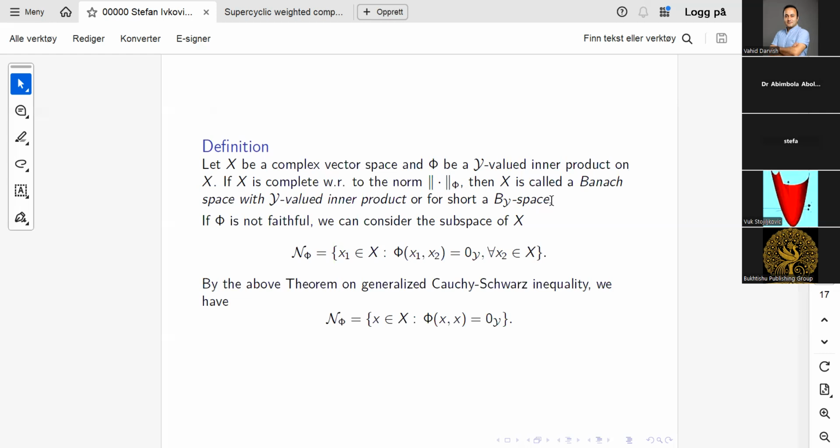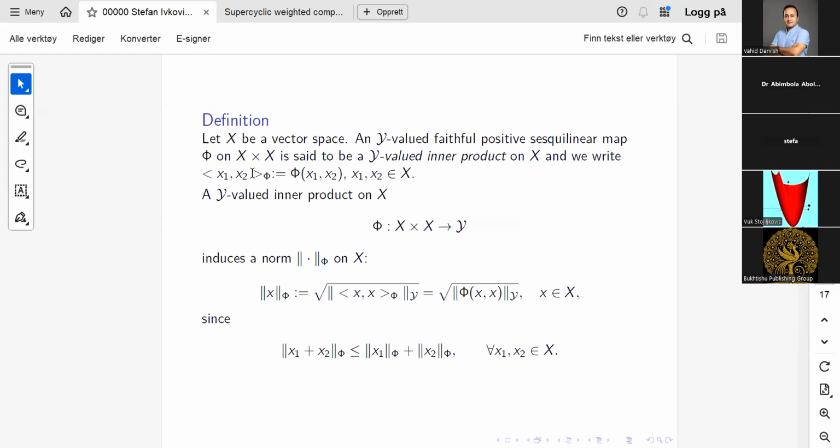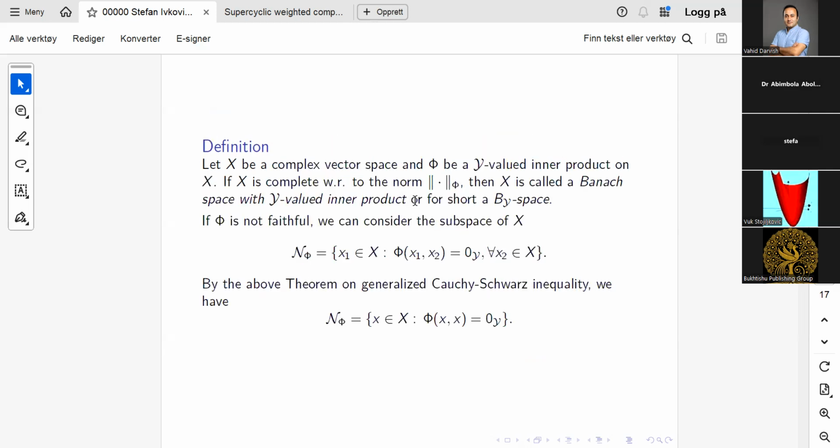Notice that this is in fact an extension of the notion of a Hilbert C star module, because for Hilbert C star modules you have this inner product, but it takes values in a C star algebra, and also it has some additional properties, such as being linear with respect to this C star algebra. Here you no longer have this property, and you have an inner product taking values in more general Banach bimodules. So this construction is in a way an extension of the construction of Hilbert C star modules.